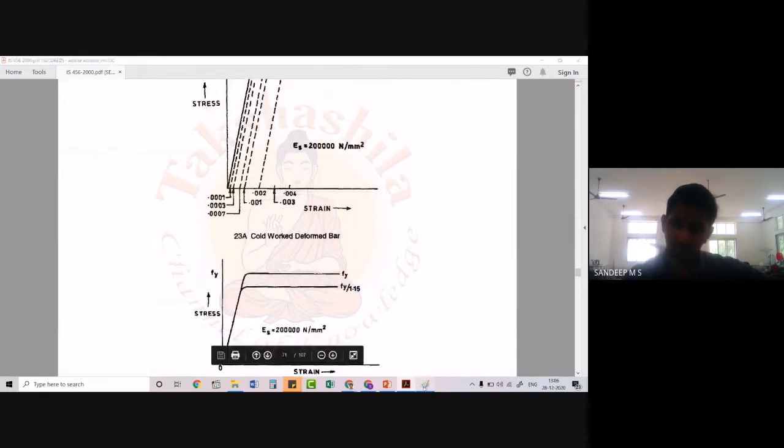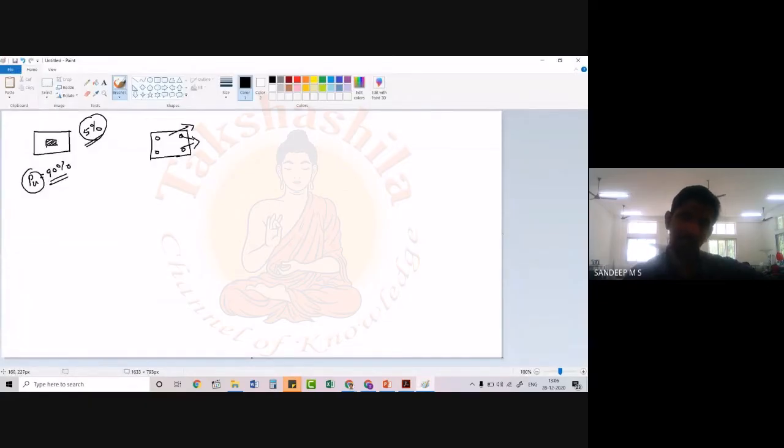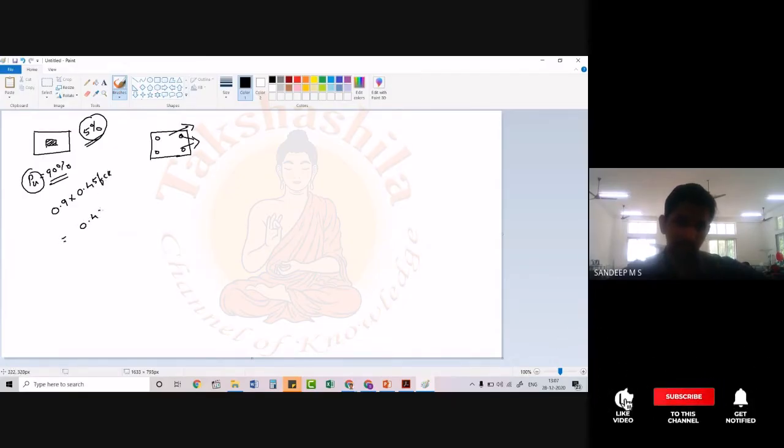Since we provide a 5% allowance here, we will be taking only 90% of that value. That is the reason why we are taking only 0.9 times this 0.45 fck. This will come around something like 0.40, some decimal values. Anyway, we will take it as 0.4.